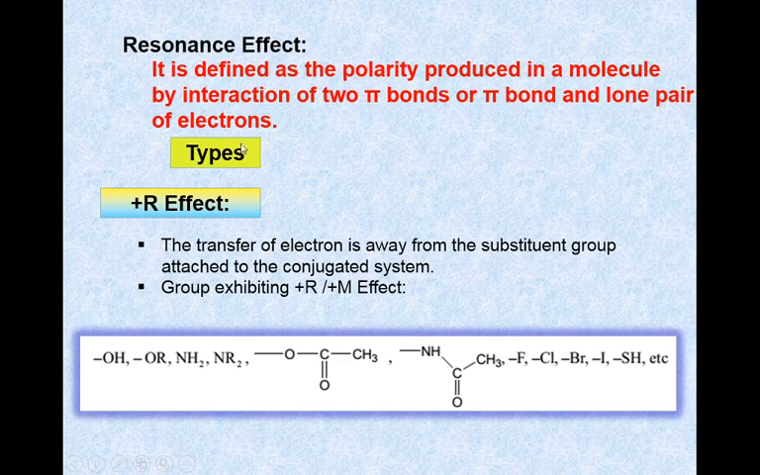The resonance effects are of two types, plus R and minus R resonance effect. The transfer of electrons is away from the substituent group attached to the conjugated system, which shows the plus R effect. Here are some groups which show the plus R and plus M effect. That means the groups attached to the conjugated system are electron releasing groups. Therefore, they show the plus R effect. That means the transfer of electrons is away from the substituent group attached to the conjugated system. And here are some examples which show the plus R and plus M effect.